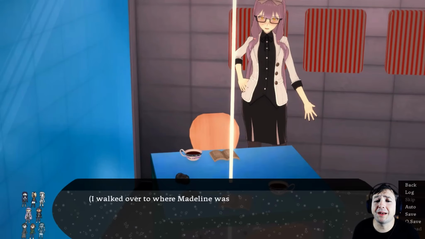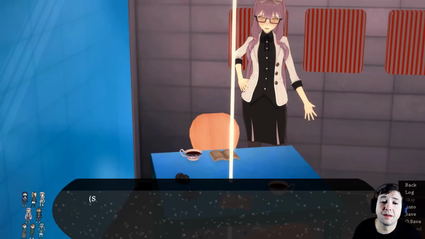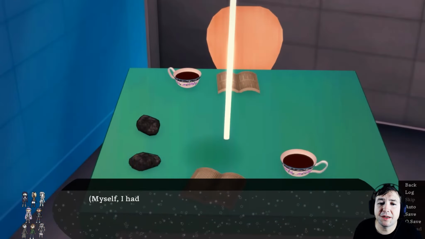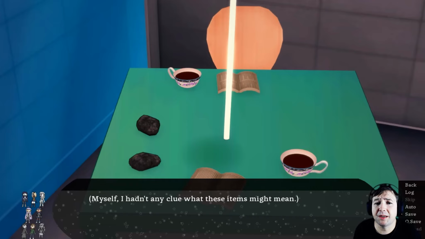I walked over to where Madeline was investigating the teacups table. There's coffee. Or tea. She looked like she'd already had some idea of what to do. Myself, I hadn't any clue what the items might mean.